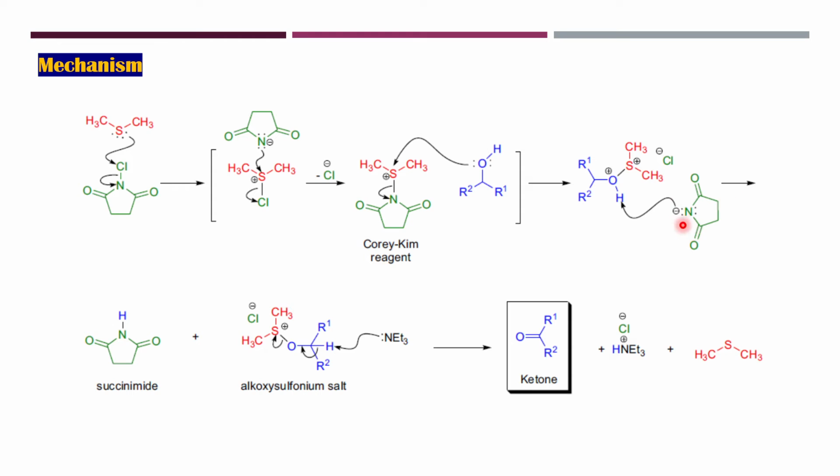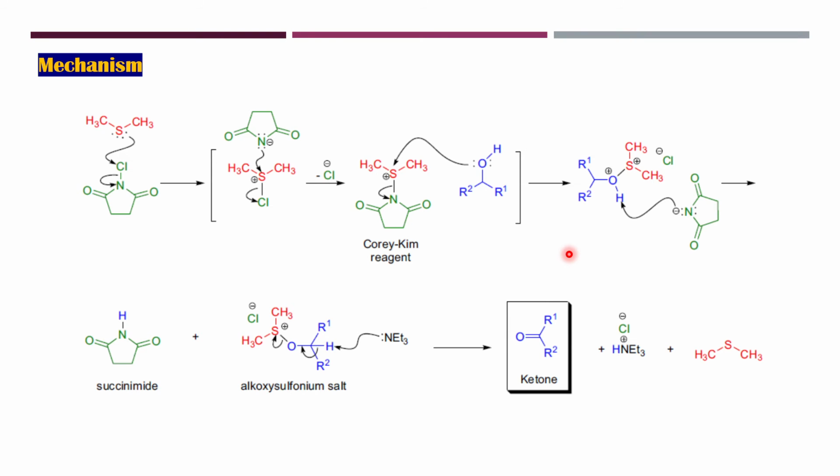The minus charge on the succinimide, which is on the N obviously, will be making a basic attack on the hydrogen and will be abstracting the proton, leading to the formation of the succinimide. Further, the triethylamine used in the reagent, which is much more basic in nature, will be abstracting the hydrogen, which is more or less acidic in nature, from the alkoxysulfonium salt. And since the alcohol we used over here is obviously 2 degree, the product formed over here is going to be the ketone.